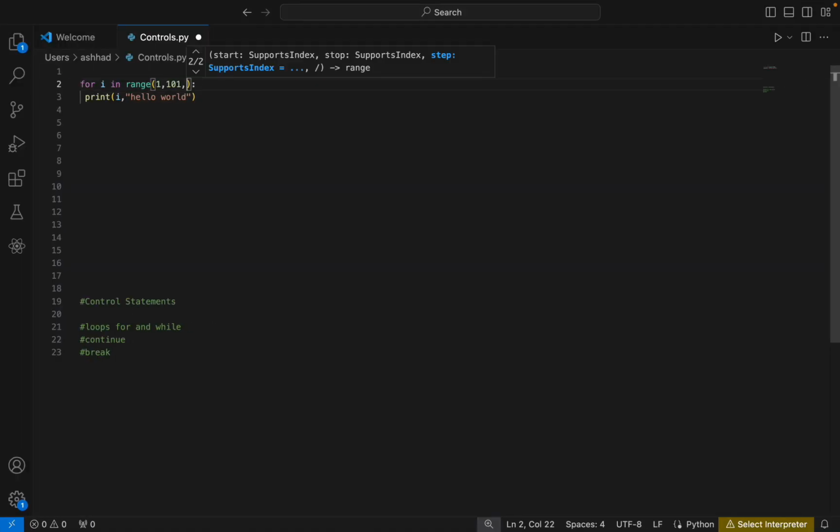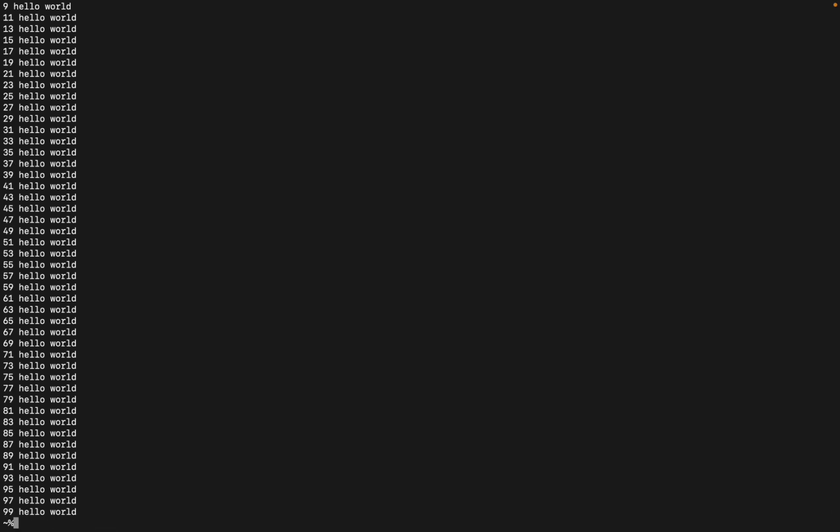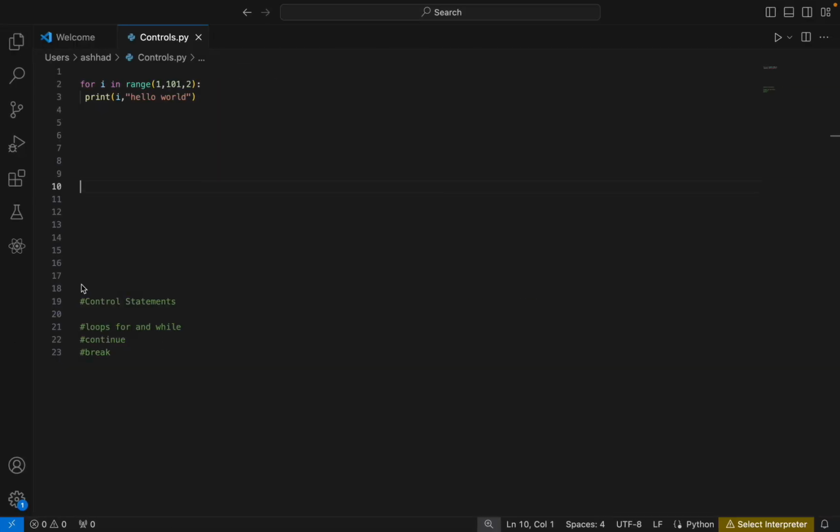And we have one more thing, the step. What if I give a value of 2 here? See, it's taking two steps: one is skipped, the second step is skipped, then 3, 5, 7, 9. So that's how we can control the behavior of this loop. This is how it works.